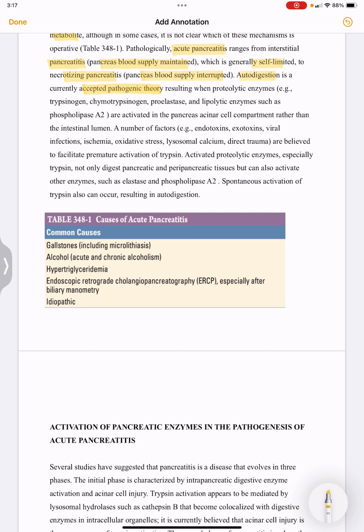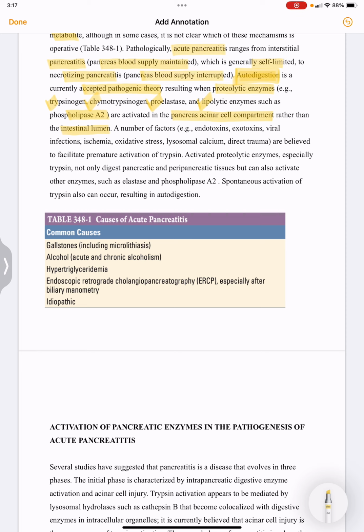So what is this pathogenic theory in acute pancreatitis? This is autodigestion, a currently accepted pathogenic theory resulting when proteolytic enzymes, trypsinogen, chymotrypsinogen, proelastase and lipolytic enzymes such as phospholipase A2, are activated in the pancreas acinar cell compartment rather than the intestinal lumen.